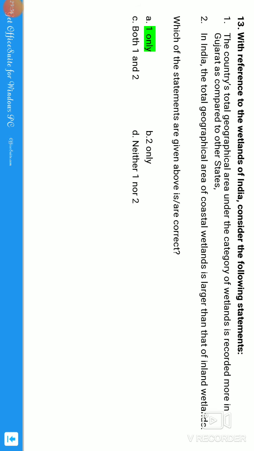Guys, with this we have completed this topic. So I think I have clearly explained these questions. That is, today we have done the 2011 and 2012 questions, guys.